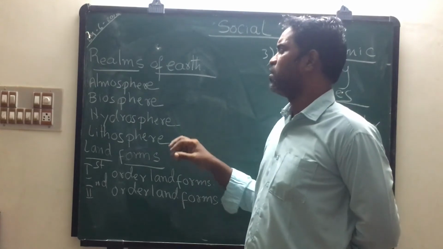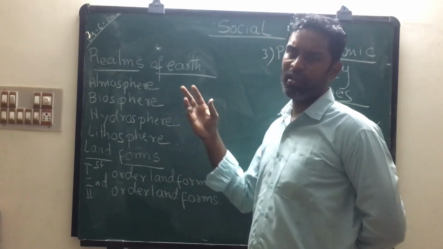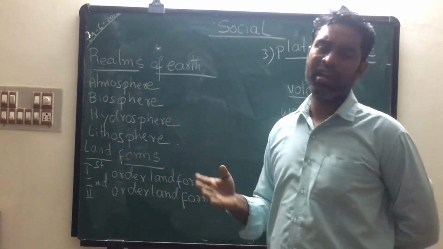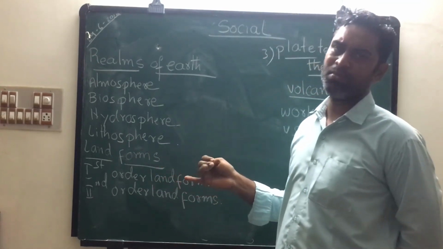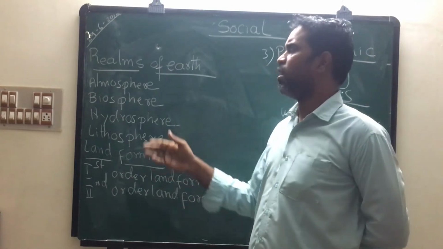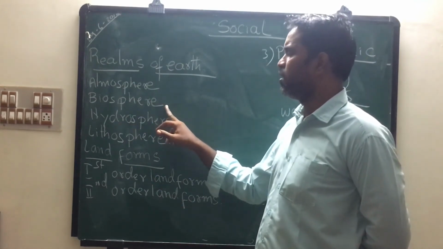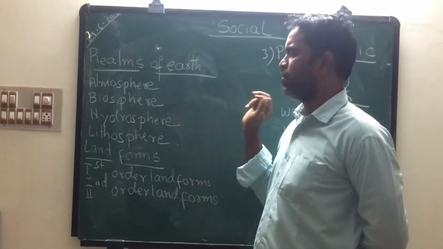Next, biosphere. Biosphere means what? The realm of life. Different kinds of animals are there on earth: chordate animals, non-chordate animals, fishes, amphibians, reptiles, mammals, microorganisms. These all come under this biosphere. It came from the Greek word bios, which means life.